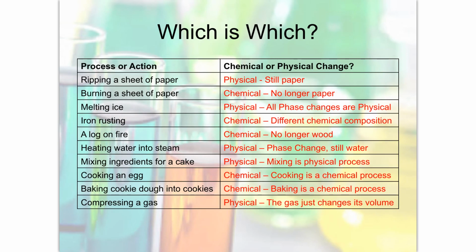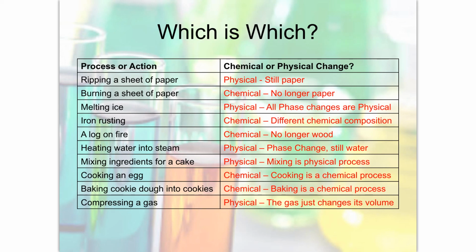So here are the answers. One piece of helpful information: any phase change is a physical change because you are not changing the composition of matter between each state. Frozen H2O is the same H2O as liquid H2O. So if you were to melt something, you go from the frozen state to the liquid state, that doesn't change that it's H2O.